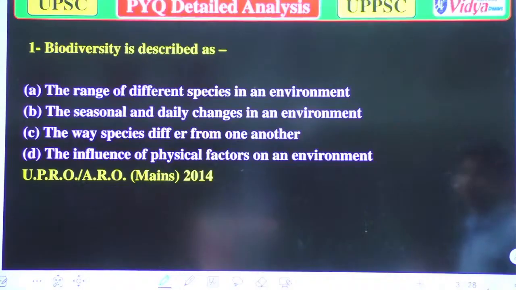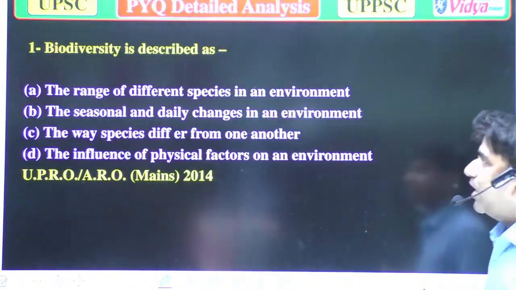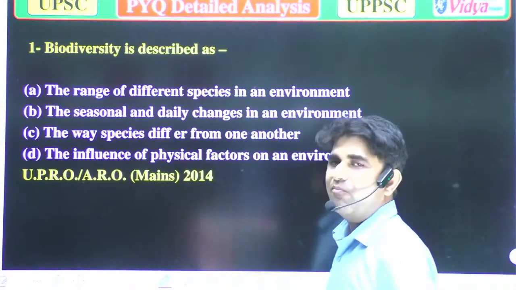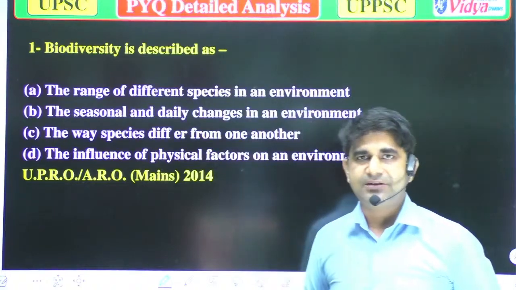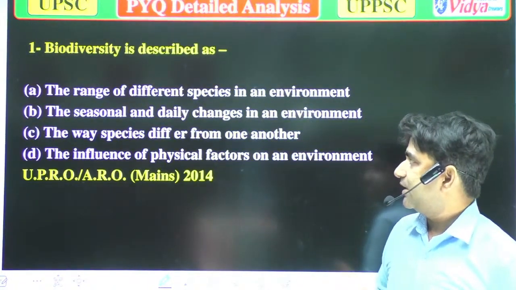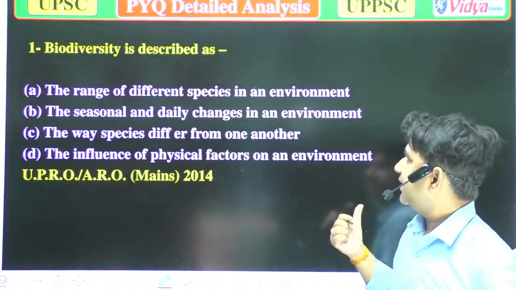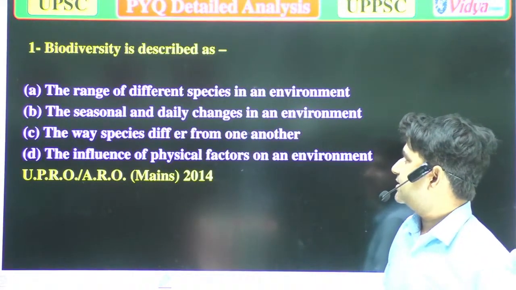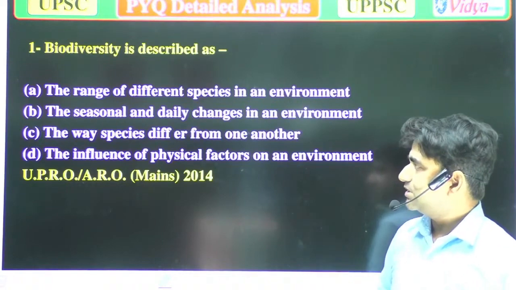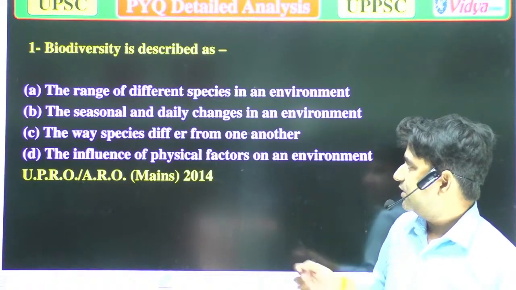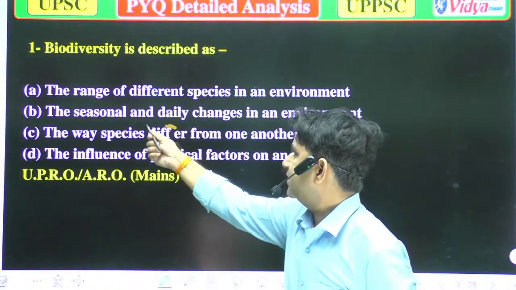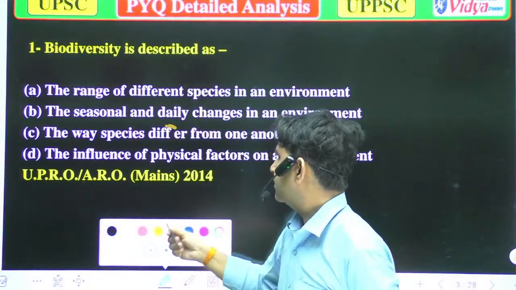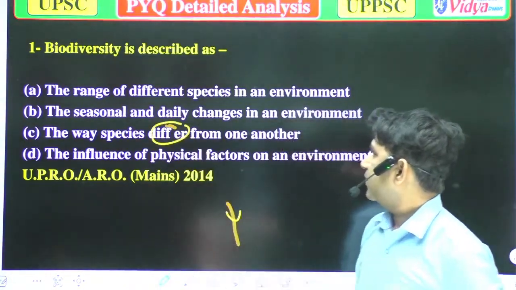Our first question is: biodiversity is described as. Option A, the range of different species in an environment. Option B, the seasonal and daily changes in an environment. Option C, the way species differ from one another.